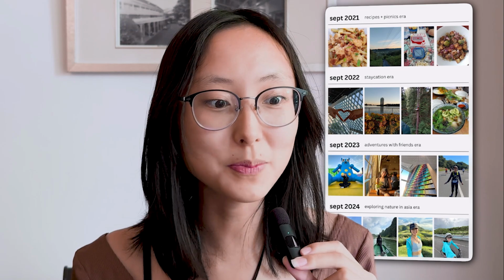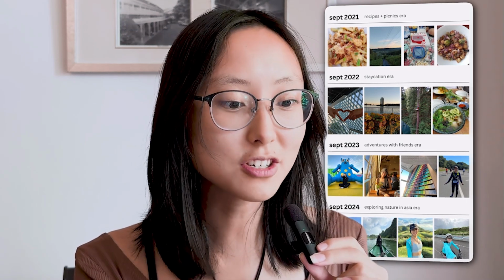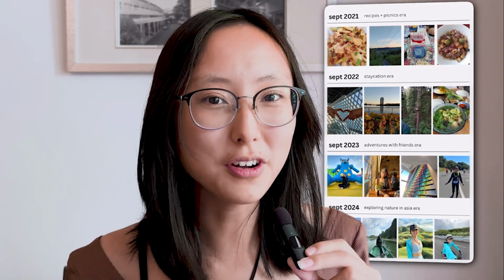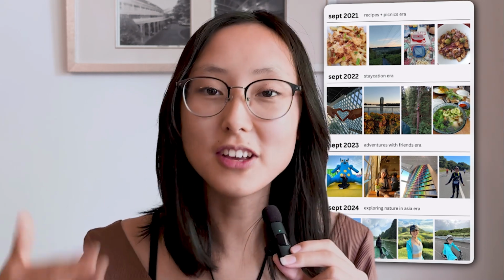When I look through my life in years, the years go by so fast. But when I slow down and reflect using these pictures, it makes me feel so much more grateful and helps me see that growth, which motivates me to work towards my goals.